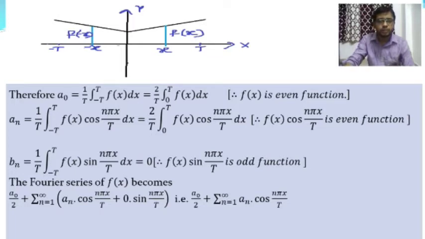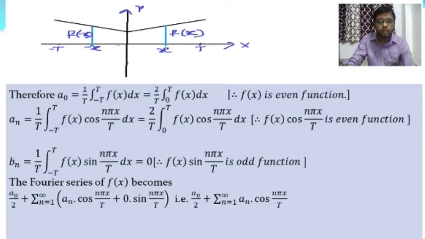Now we are going to find the value of an. an is another coefficient of Euler's formula of the Fourier series, where an is equal to 1 by t into the integration over minus t to plus t of f x into cos n pi x by t into dx. You know the cosine function is an even function, so cos of minus x is equal to cos of x, and the sine function is an odd function, and f of x is an even function.